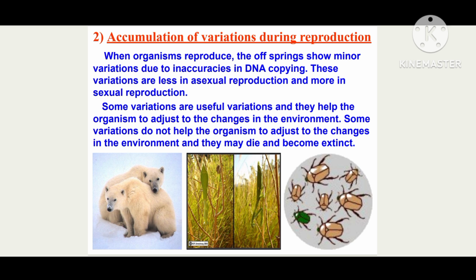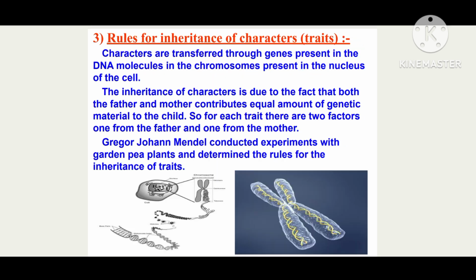Some organisms will have the ability to adapt to the different environmental conditions, but the other organisms which show different variations do not have the capability to adapt to the different conditions. In those cases, what happens? They may die or they may become what? Extinct.